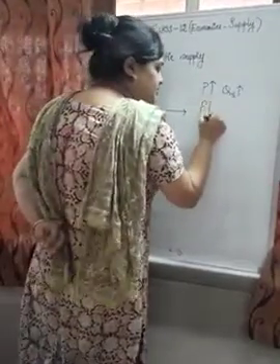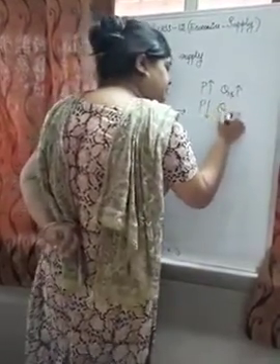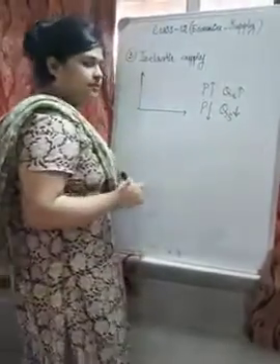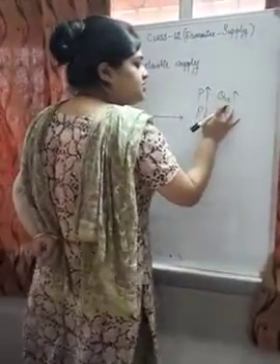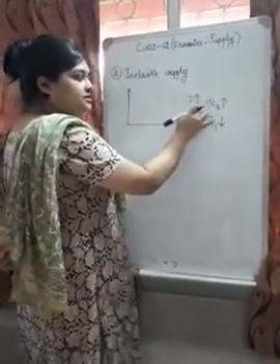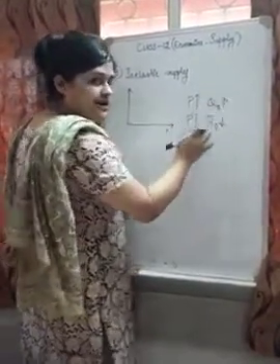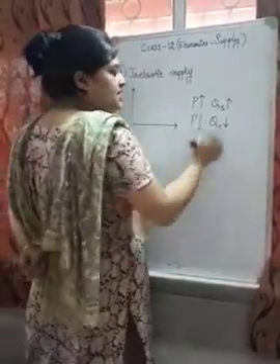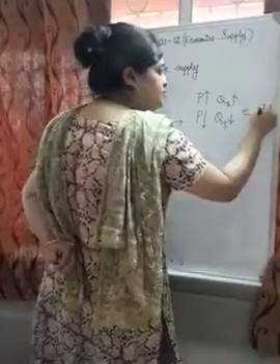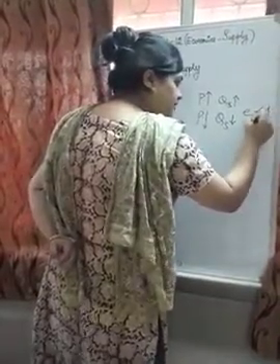If price decreases, then quantity supplied will also decrease following the law, but by less. That means the percentage change in supply in relation to the percentage change in price is less, so the elasticity's value is less than 1.